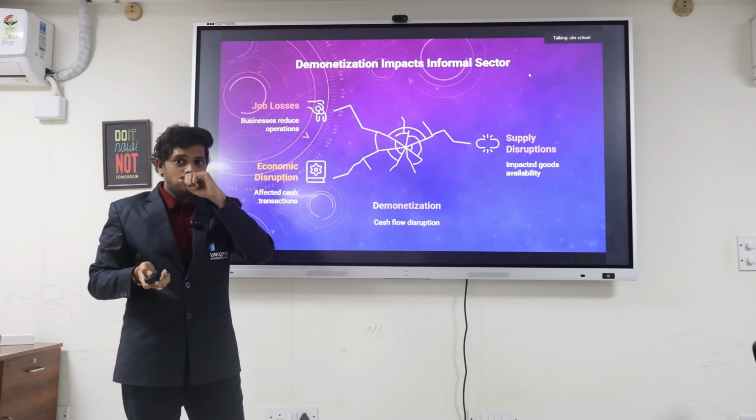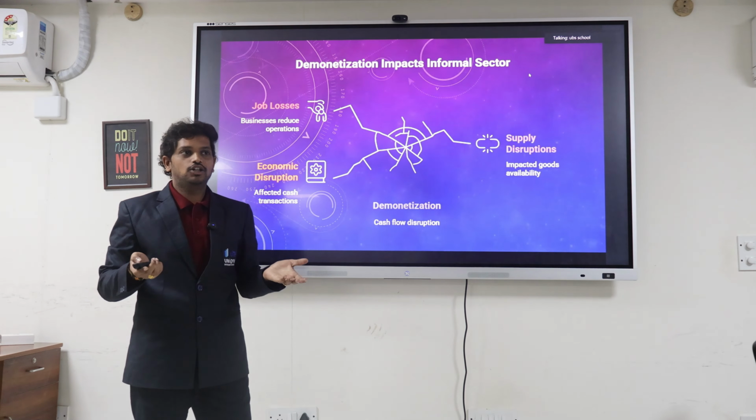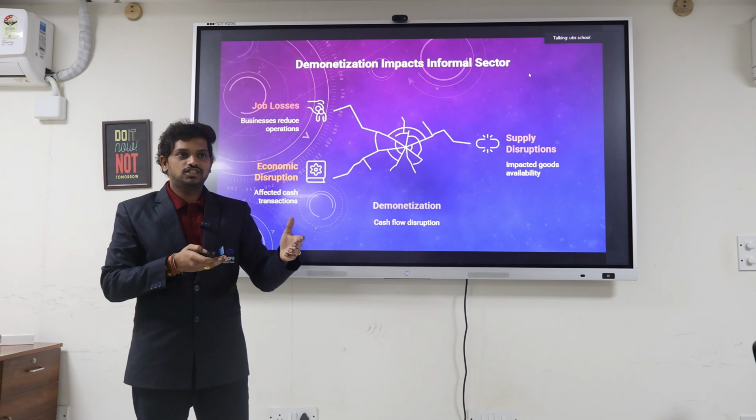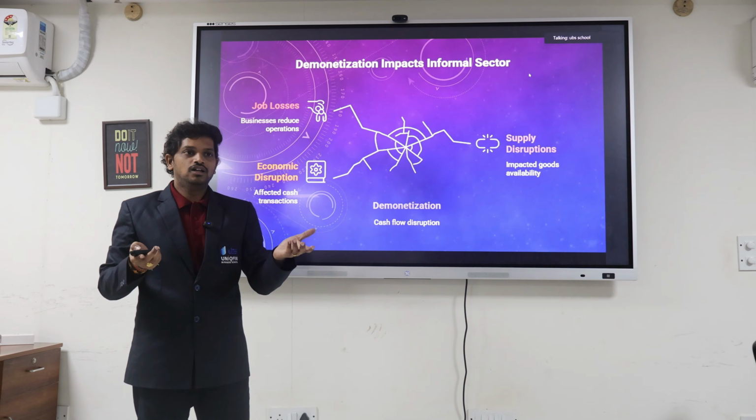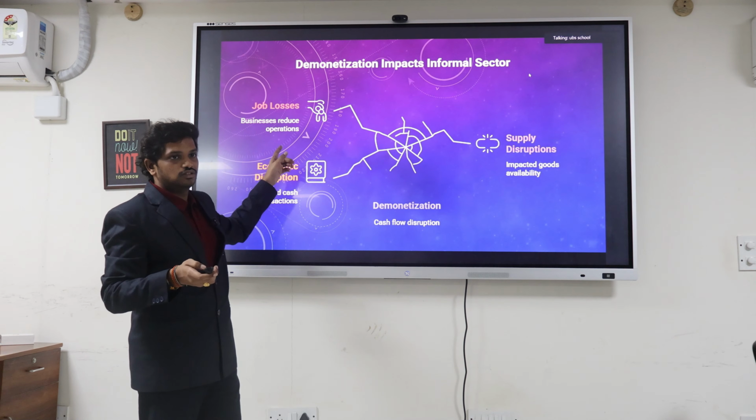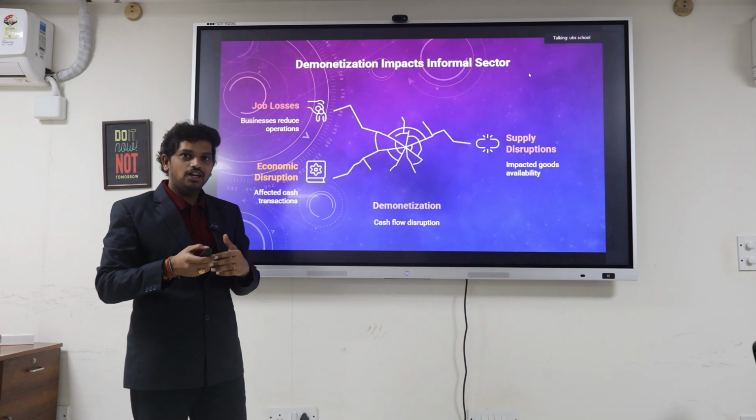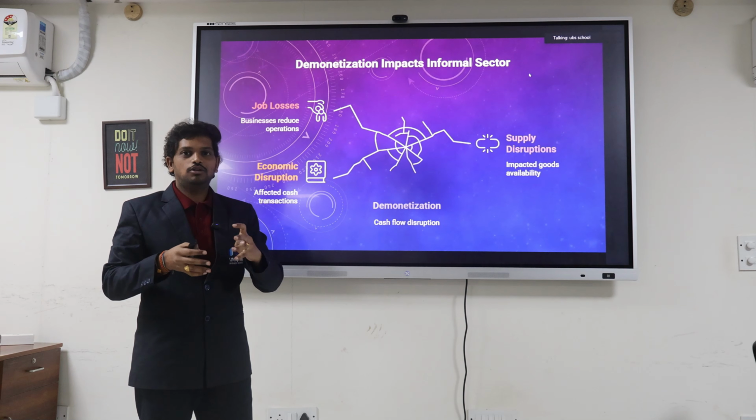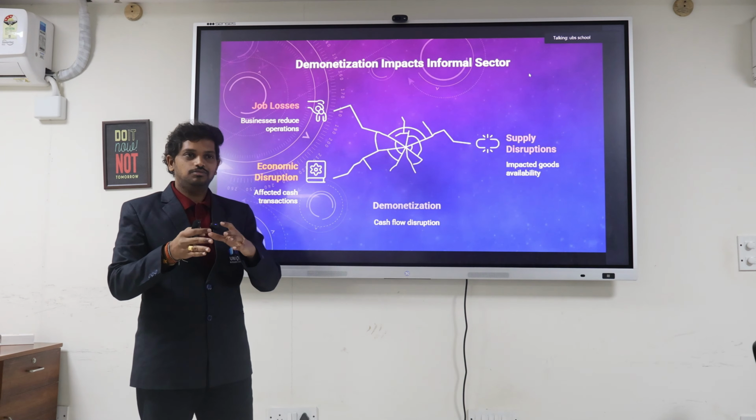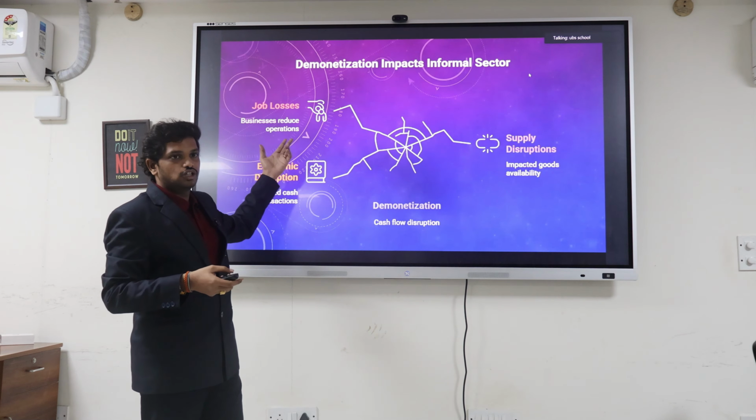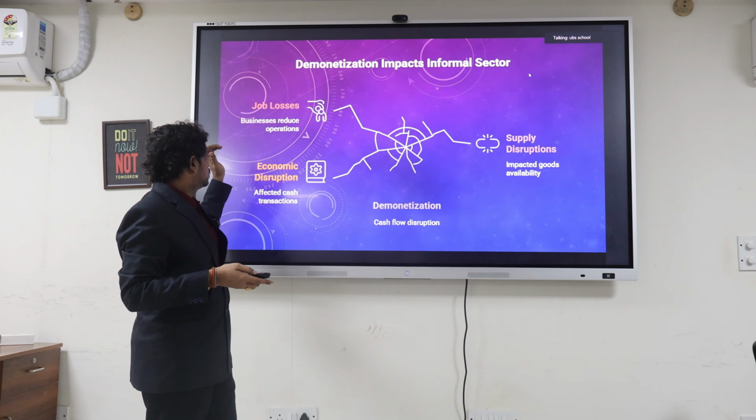Informal sector means organizations which are not formal, maybe private organizations or small organizations running their businesses, like supermarkets, electronic stores, clothing stores, and all those come under informal sectors. Yeah, there were job losses. Why? Because they pay salaries to their employees in cash only. They will not maintain bank accounts, due to payment and collection of taxes and all. That is why, because of a lack of currency, job losses happened.